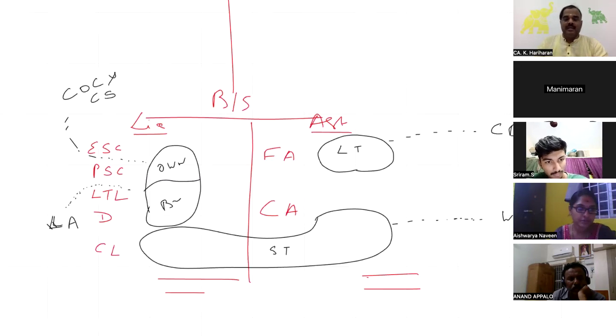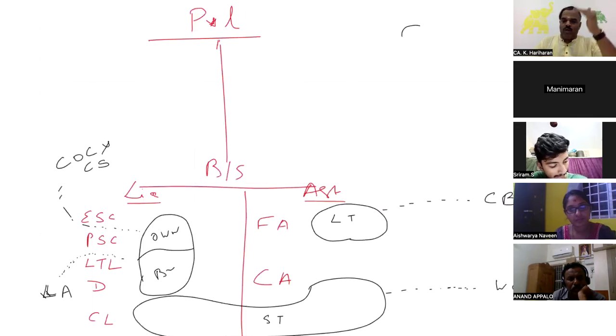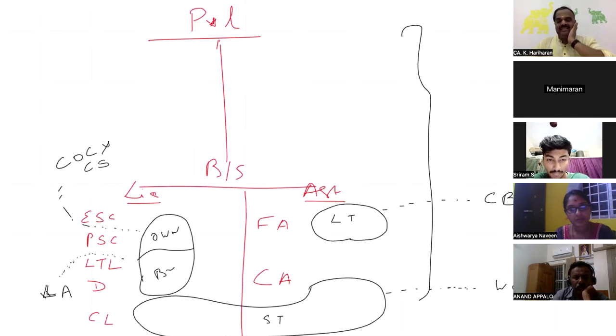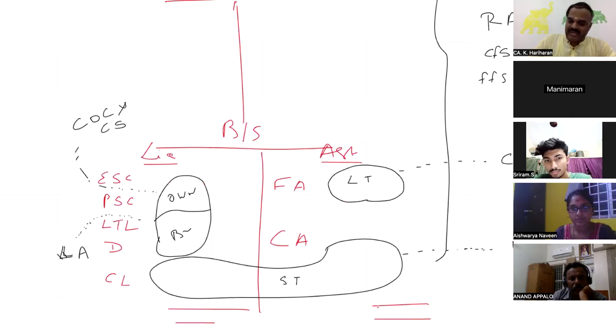Now, the overall overview of our entire P&L and the balance sheet analysis is called ratio analysis. Including the cash flow statements or fund flow statements. This and all comes under what? Overall, entire P&L and balance sheet analysis. Clear?